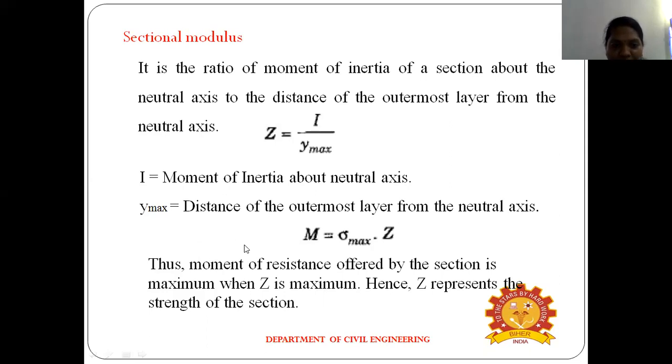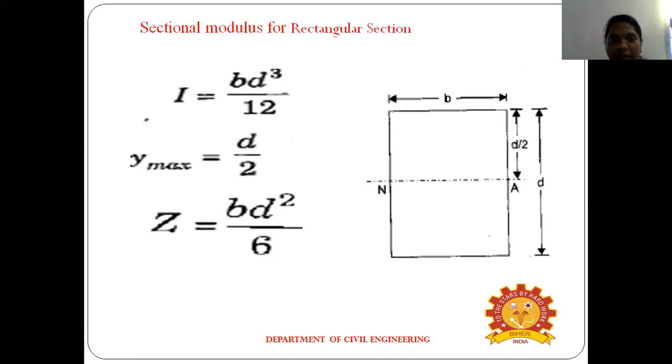So next, the moment of resistance offered by the section is maximum when Z is maximum, hence Z represents the strength of the section. So here Z is the section modulus. Z represents the moment of resistance offered by the section. Okay, so when Z is maximum, the strength of the section is maximum.